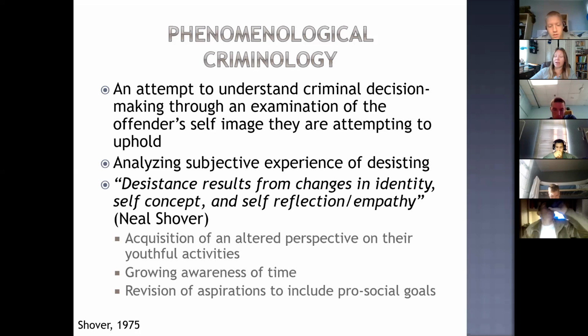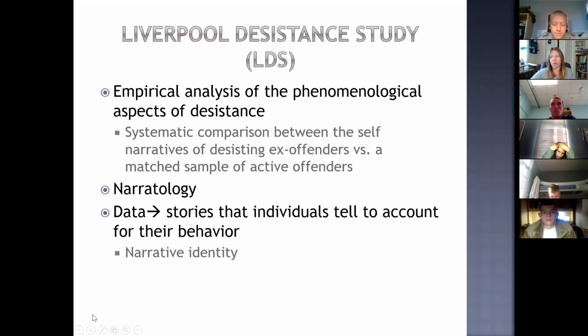And today we're going to look at a really famous study that compares this sort of narrative identity, this worldview between people that seem to persist in criminal activity and those that are able to desist to see if they sort of think differently. So let's start talking about the Liverpool Desistance Study.